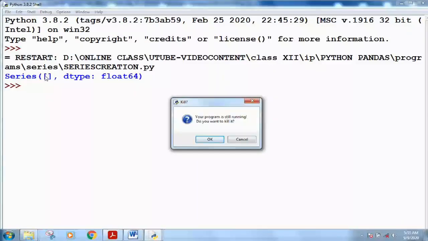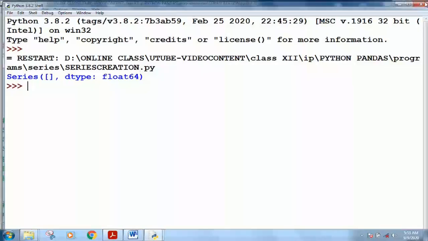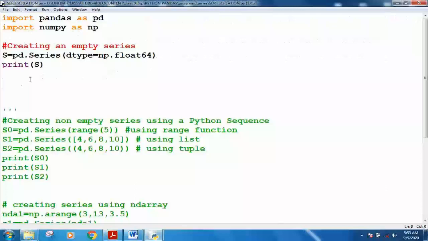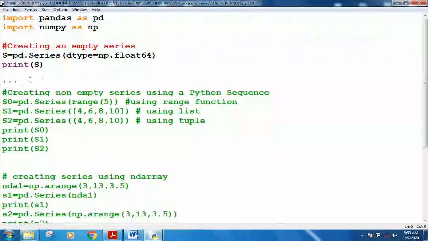See, the series has been created. In these brackets you can see that there is no element. So the series has been created but it has no elements. So this is how you can create an empty series in your Python programming. There are some other methods of creating a series which we are going to discuss now.